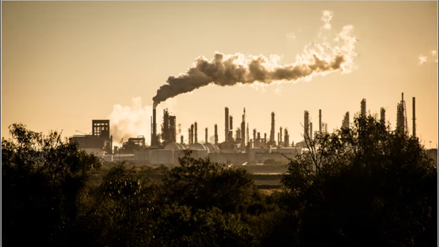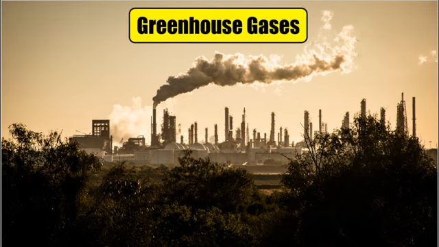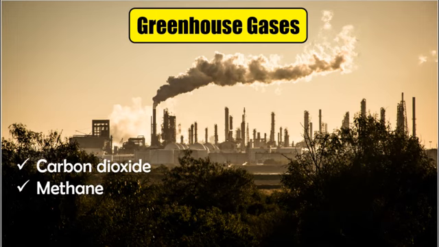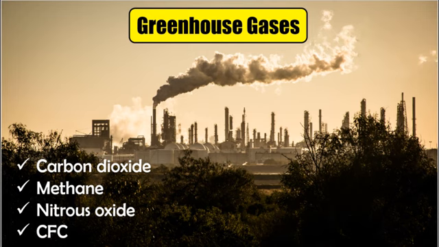So what are those greenhouse gases that trap the heat in our planet and prevent it from escaping to outer space? These are carbon dioxide, methane, nitrous oxide, and the chlorofluorocarbon or CFC. All gases absorb heat, but some gases absorb more heat compared to others.